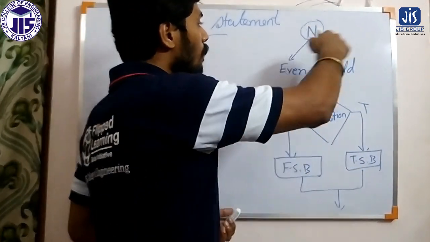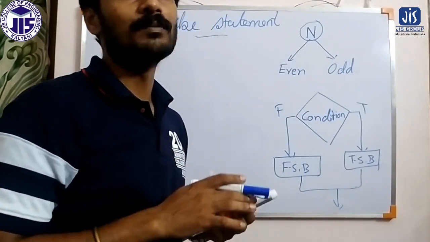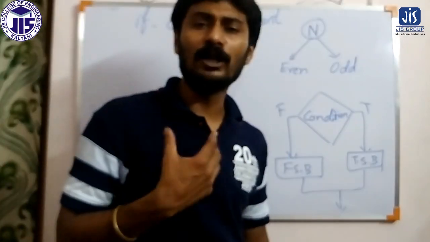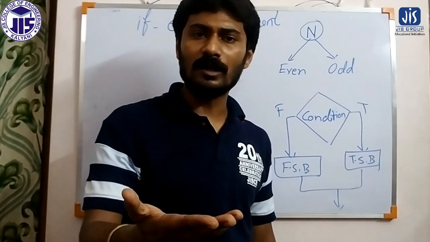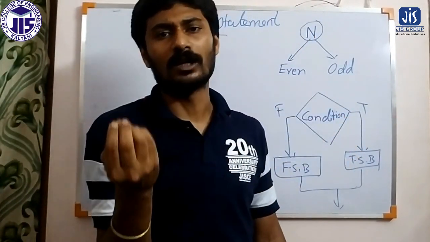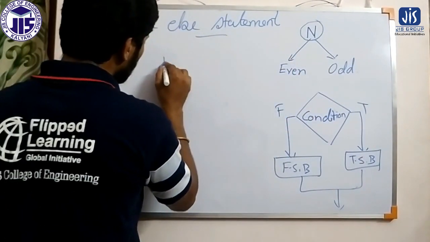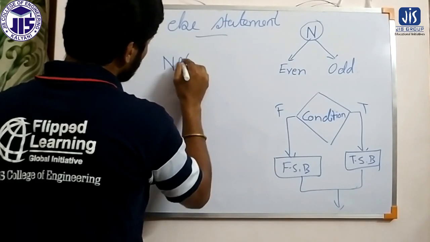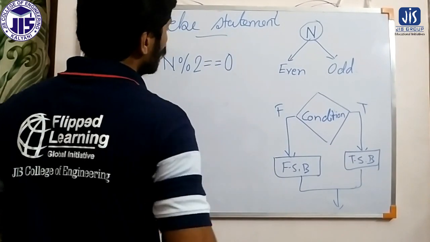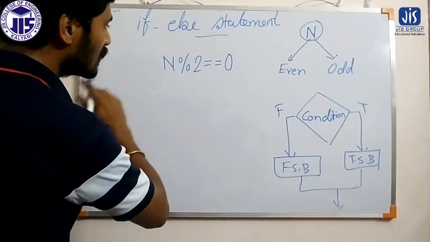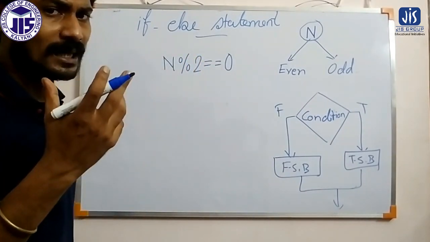So for a number to be even or odd, what should be the condition? The condition is very simple. We can say if a number is divisible by 2, that is an even number, and if a number is not divisible by 2, that is called an odd number. So that is the way we can find out whether it is an even or odd number. Now let us apply the condition. The condition is n mod 2 is equal to 0. So that is the condition. Why have we selected this condition? n mod 2 is basically the remainder. The mod operation basically represents the remainder.